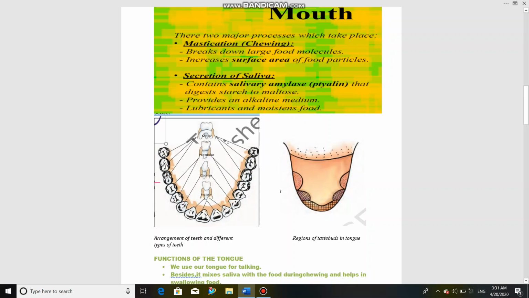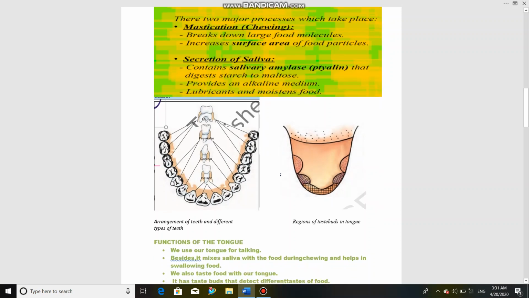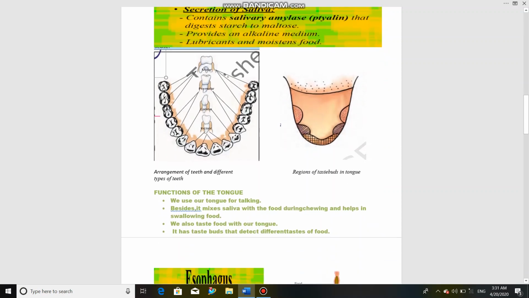Next is the tongue. The tongue has taste buds on it. The tongue has many important functions. First of all, it helps us in talking. Then it has saliva that mixes the food with it during chewing and helps to swallow the food easily. Then the tongue has many taste buds that help us identify the various tastes such as sweet, salty, sour, or bitter. You can perform one activity to understand this.